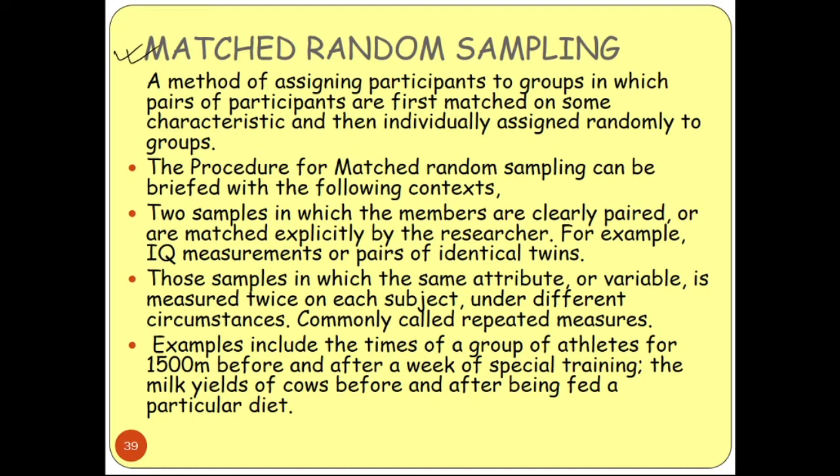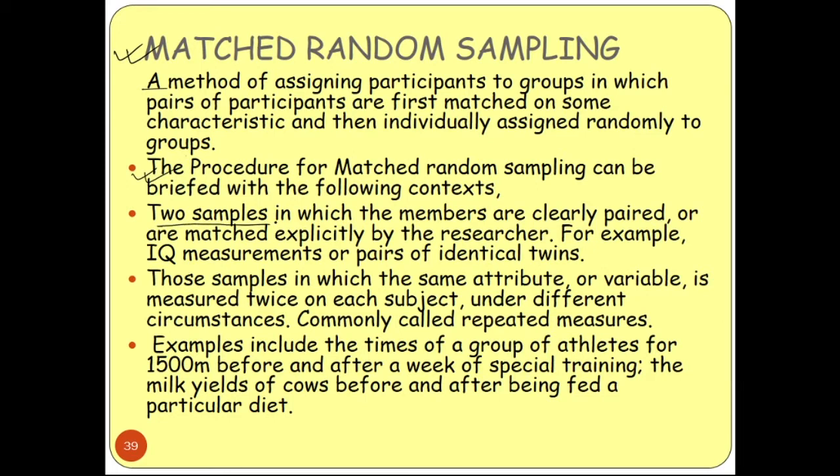So, what is matched random sampling? Here is a method of assigning participants to groups in which pairs of participants are first matched on some characteristics and then individually assigned randomly to groups. So that means there are some criteria. In matched random sampling we have some conditions. If the participants match those criteria, then they are selected. Okay. And the procedure for matched random sampling can be briefed in the following contexts.